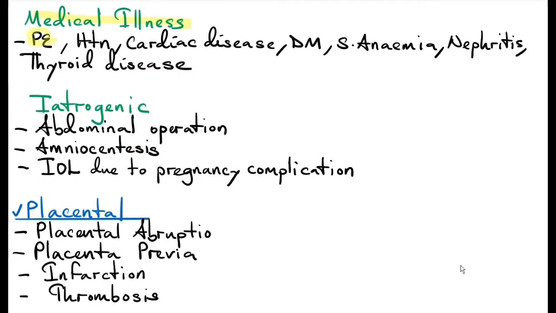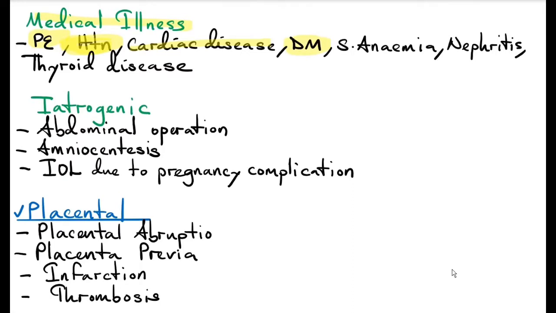Medical illness like preeclampsia and chronic hypertension. Preeclampsia is hypertension in pregnancy. So remember in our video of preeclampsia, we said preeclampsia is an inflammatory condition that triggers inflammatory mediators like cytokines. So does hypertension. And preeclampsia and hypertension can cause uteroplacental insufficiency. This can cause fetal stress, which can result in activation of the fetal hypothalamic pituitary adrenal axis. Cardiac disease in pregnancy as well causes uteroplacental insufficiency, which can cause fetal stress, and in the end result is the fetal hypothalamic pituitary adrenal axis being activated.